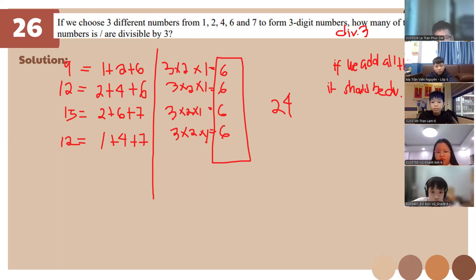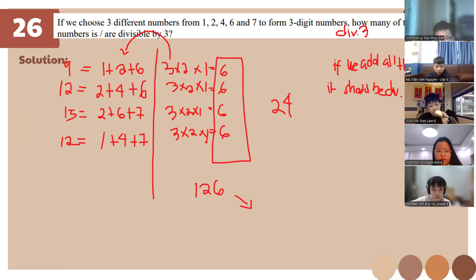Sir, why is it 3 times 2 times 1? Remember, this one is three numbers, right? And if you use one already here, then you'll be left with two choices. That's why it's times 2 after. So, example, if we use 1, 2, and 6, if we use 6 here, we'll be left with two choices, right? So that's why we have times 2, okay?